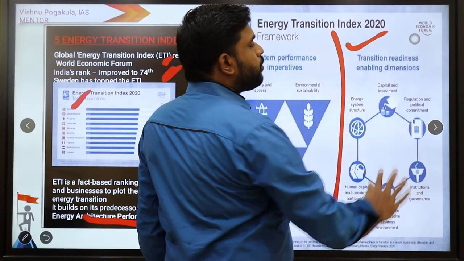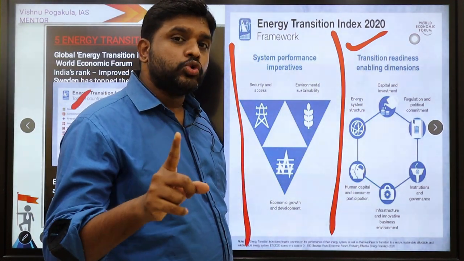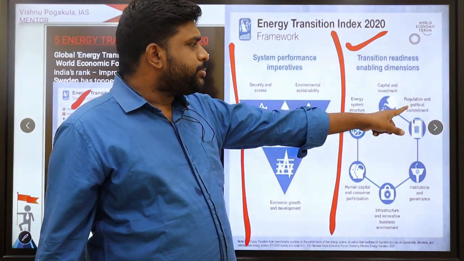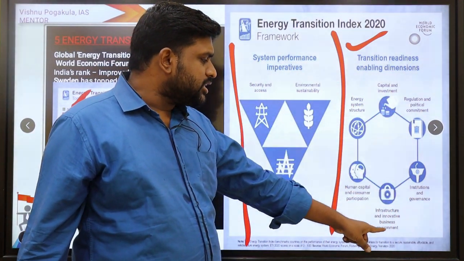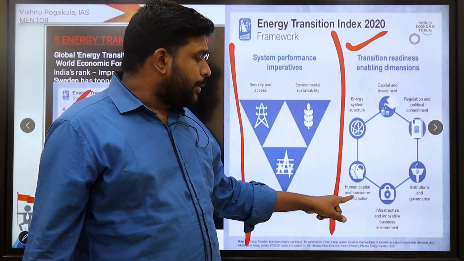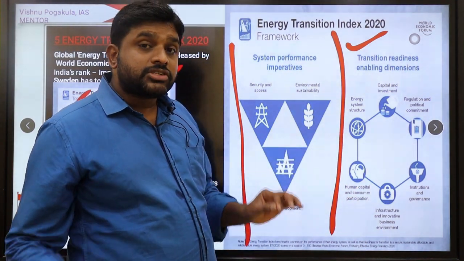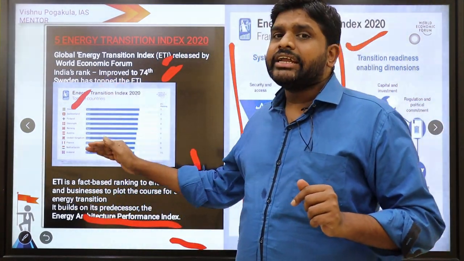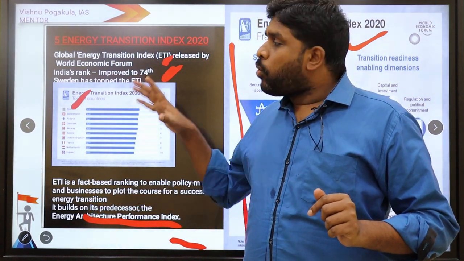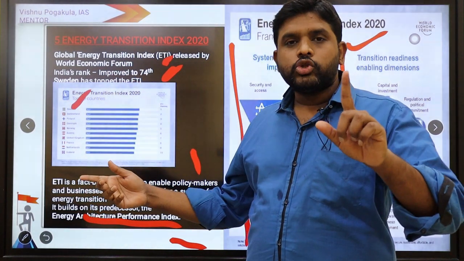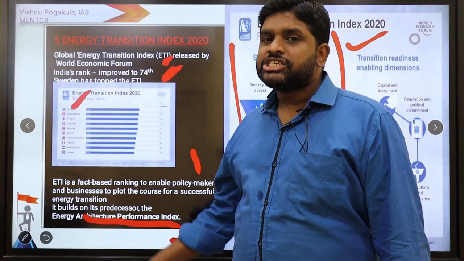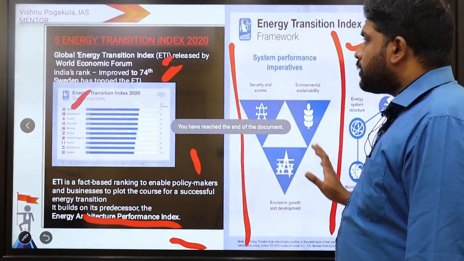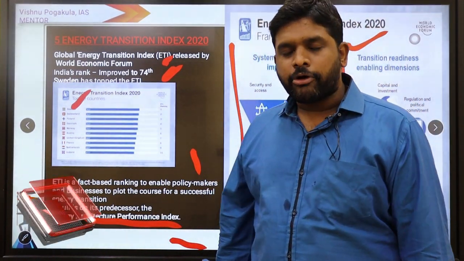But from an exam point of view, this is important. The dimensions used for the calculation of the Energy Transition Index 2020 are capital and investment, regulation and political commitment, institutions and governance, infrastructure and innovative business environment, human capital and consumer participation, and energy system structure. Why? Because in previous examinations, questions asked what indicators are present in this index and what measurements are used to calculate it. The Energy Transition Index report is given by the World Economic Forum. This is very important from your prelims point of view.